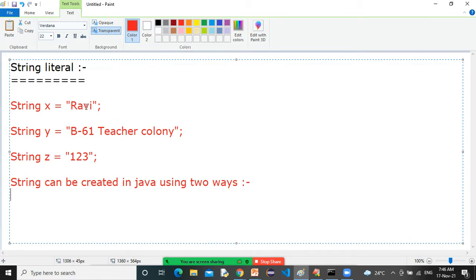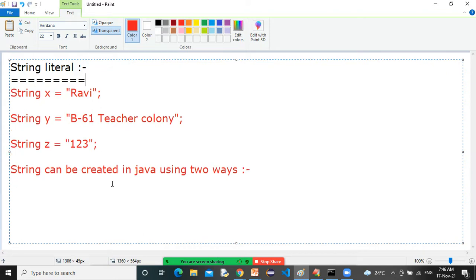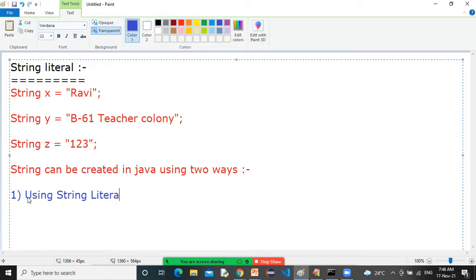The first way is known as using string literal. Using string literal. Sir, what is that?